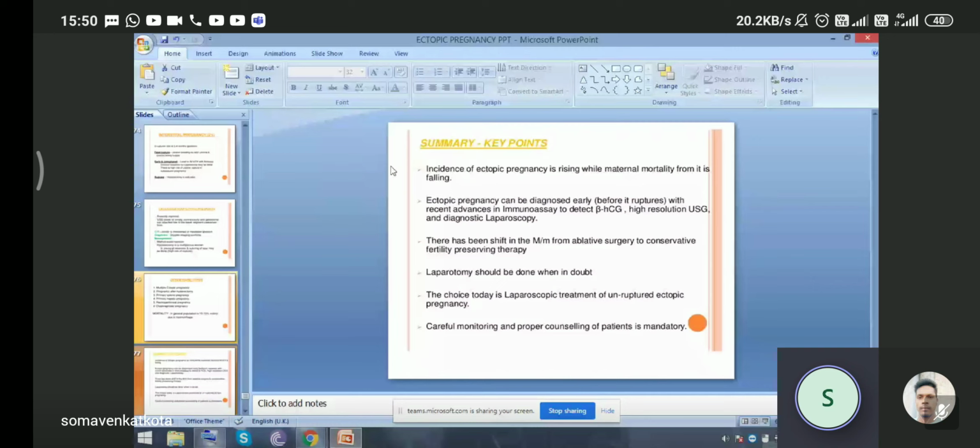There has been a shift in management from ablative surgery to conservative, fertility preserving therapy. So laparotomy should be done when in doubt. The choice today is laparoscopic treatment of unruptured ectopic pregnancy. Careful monitoring and proper counseling of the patient is mandatory.